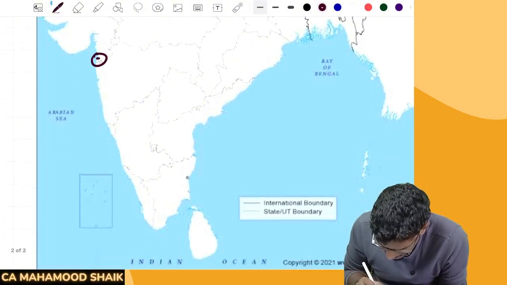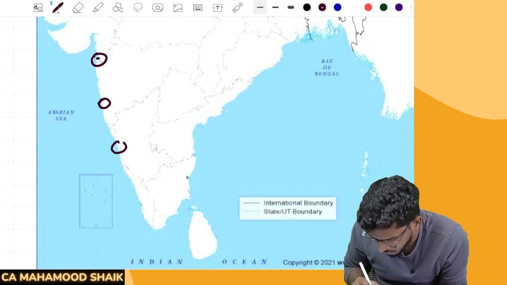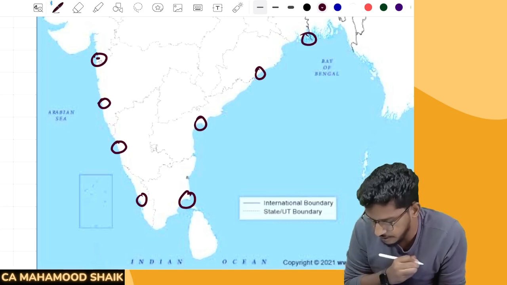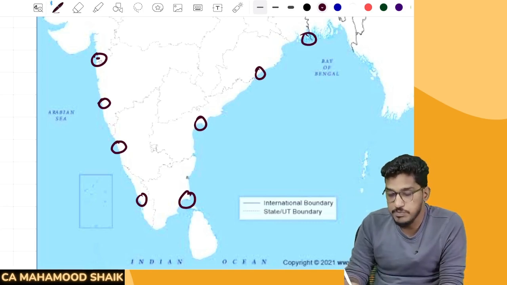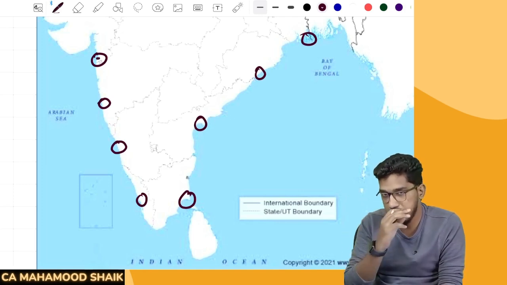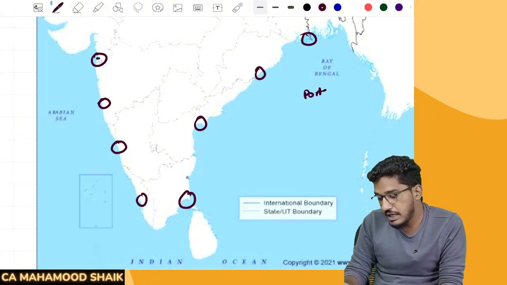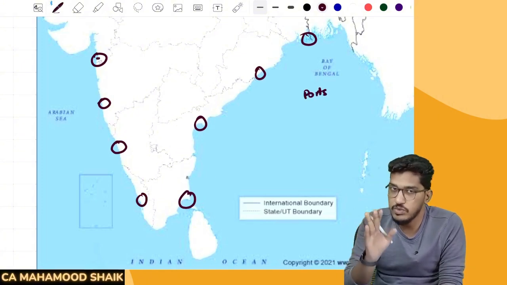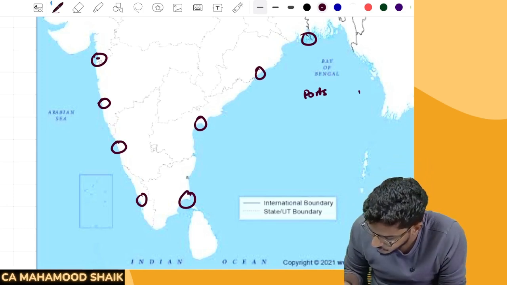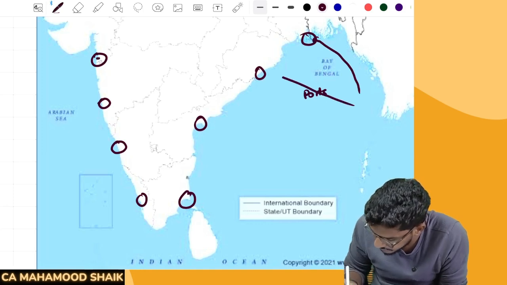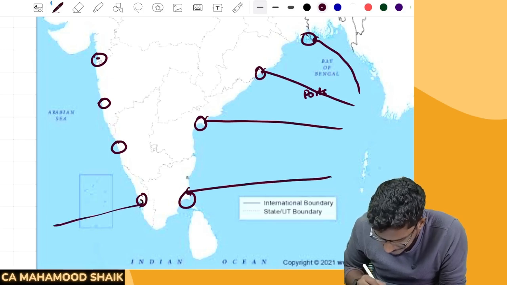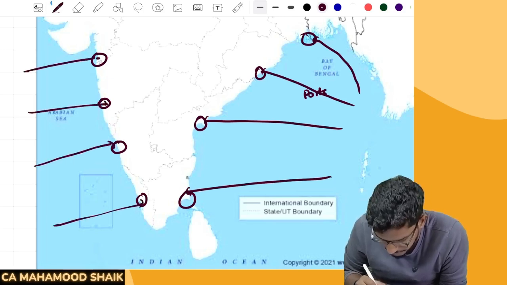Now they have another port here, some port here, and some more ports along the coast. So what the government will do is they will establish ports. That could be an airport, that could be an ocean port, whatever it is. And what the government has told us is, if you want to bring the goods into India, if you want to import the goods from outside of India to a place inside India, the goods must come through these ports only. Wherever ports are there, through those ports only you have to bring your vessel.